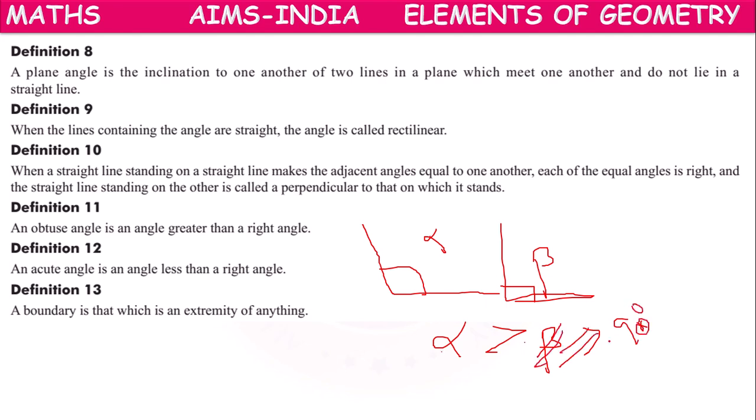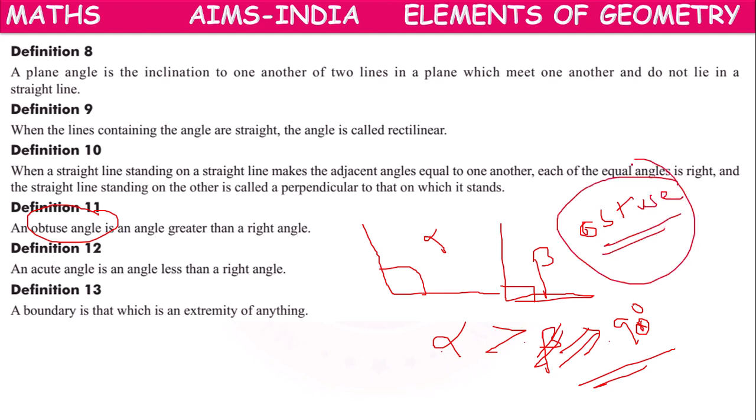Alpha is greater than 90 degrees, and this angle he called an obtuse angle. Obtuse means the angle greater than a right angle is called an obtuse angle.